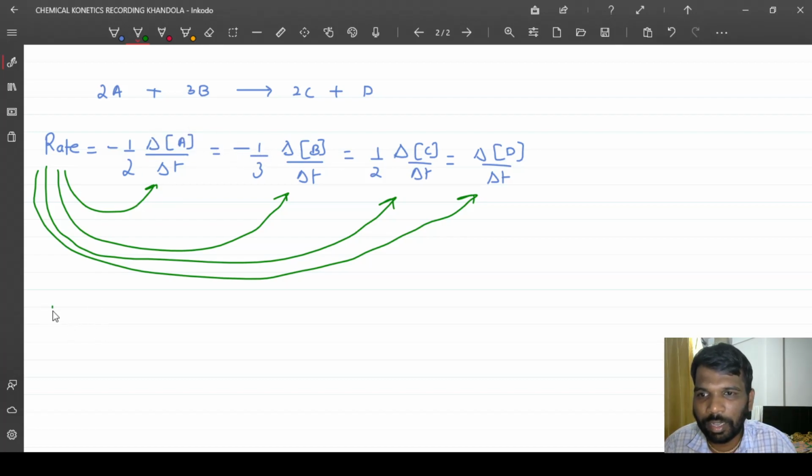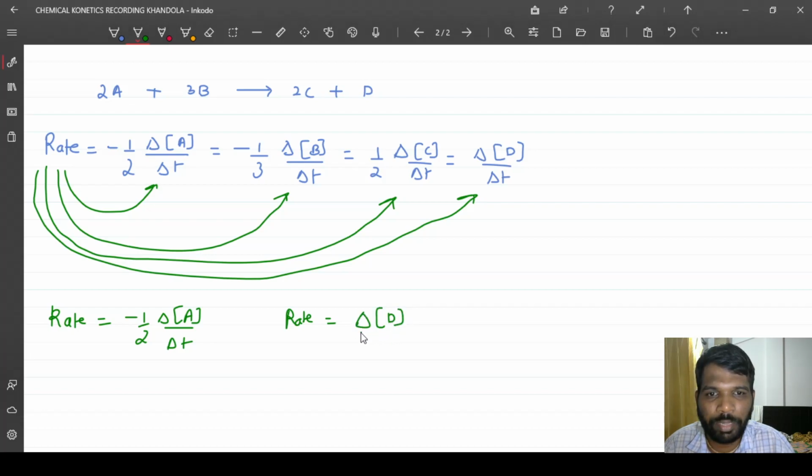I can write rate is equal to minus half delta A by delta t, or I can write rate is also equal to delta D by delta t. These are different ways of expressing the rate of the reaction.